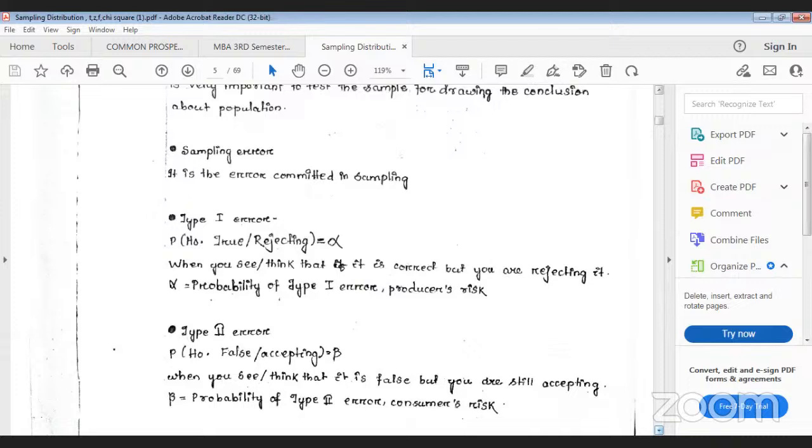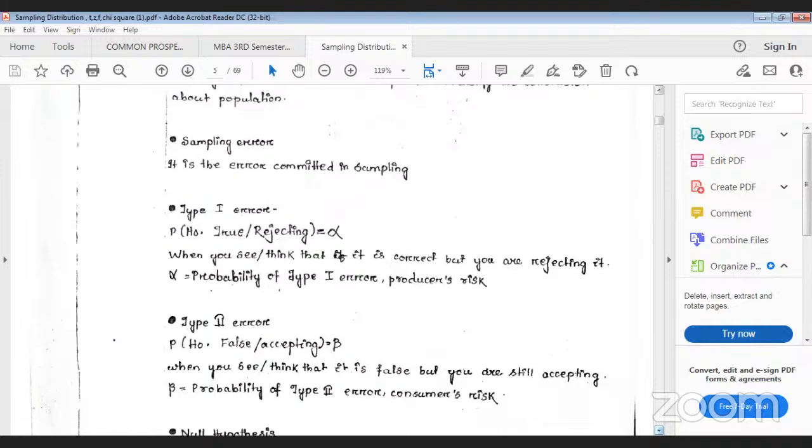All of you are getting the meaning of type 1 error? Yes, ma'am. Very good. Then type 2 error.